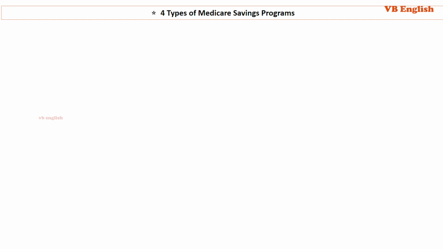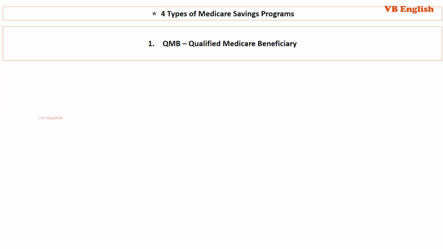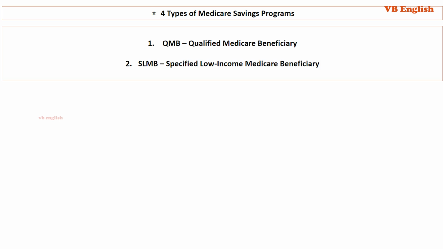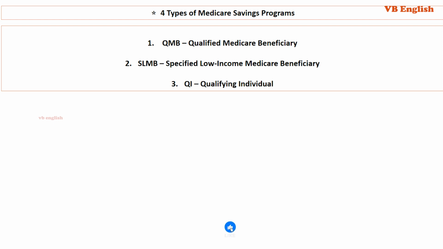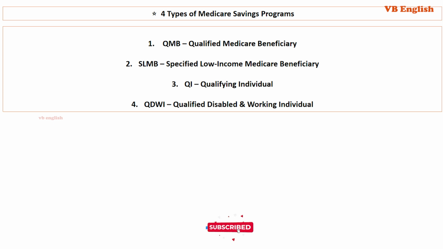Four types of Medicare Savings Programs. 1. QMB, Qualified Medicare Beneficiary. 2. SLMB, Specified Low-Income Medicare Beneficiary. 3. QI, Qualifying Individual. 4. QDWI, Qualified Disabled and Working Individual.